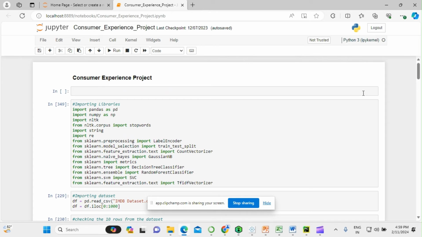This project is called the Consumer Experience Project. The main aim of this project is to identify if the review of a product is a positive review or a negative review. I have used the IMDb dataset in order to solve this problem. The dataset can be easily replaced by your personal dataset.